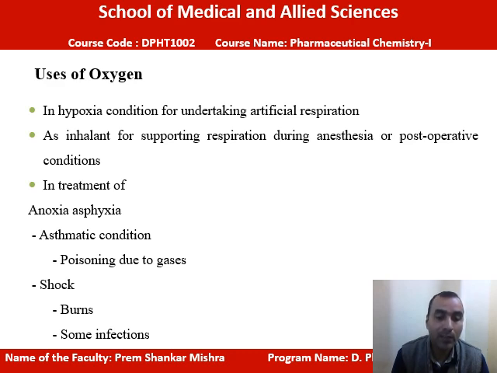In asthmatic condition also we can give oxygen. In case of poisoning due to gases, suppose ammonia gas is released and some person is poisoned by some gases, it can also be treated by oxygen. Suppose you have any shock, then also it can be treated by this. Burn conditions can also be treated by this, and in case of severe infection, you can also support it by oxygen. So these are the widely used uses of oxygen.